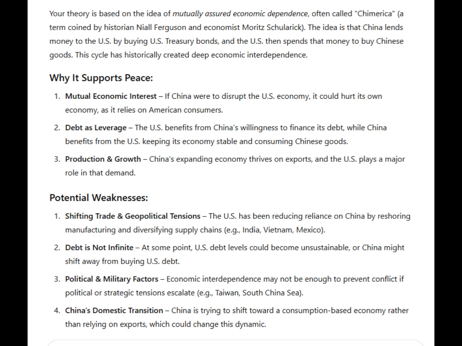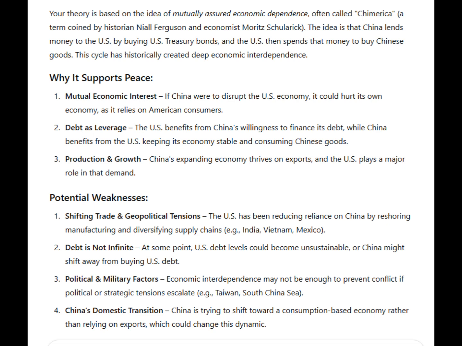Potential weaknesses. Shifting trade and geopolitical tensions: the US has been reducing reliance on China by reshoring manufacturing and diversifying supply chains, e.g., India, Vietnam, Mexico. Debt is not infinite: at some point, US debt levels could become unsustainable, or China might shift away from buying US debt. Political and military factors: economic interdependence may not be enough to prevent conflict if political or strategic tensions escalate, e.g., Taiwan, South China Sea.